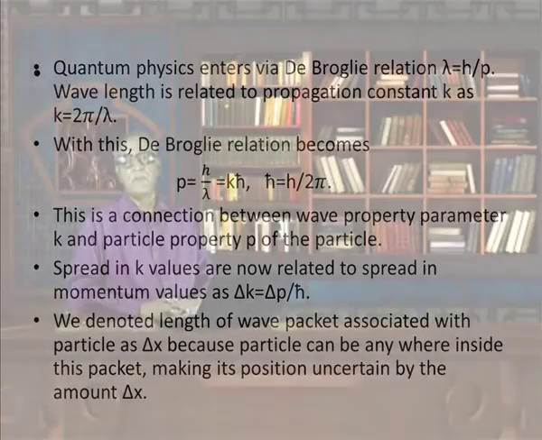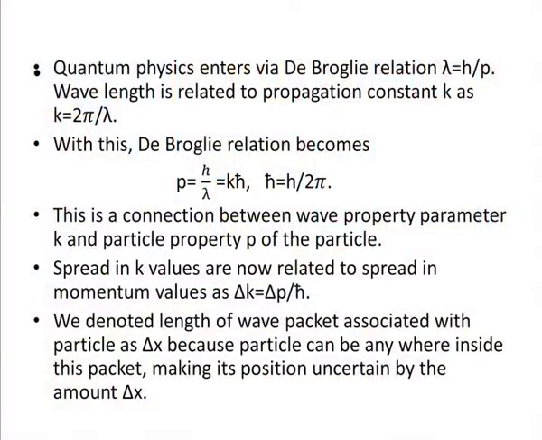We talked of wave particle duality. So, there should be a connection between what is a particle property and what is a wave property. The wave property is in k, the particle property is in p. p is the momentum, k is the propagation constant. So, the de Broglie relation is just a relation between these two properties, p is equal to k h bar.